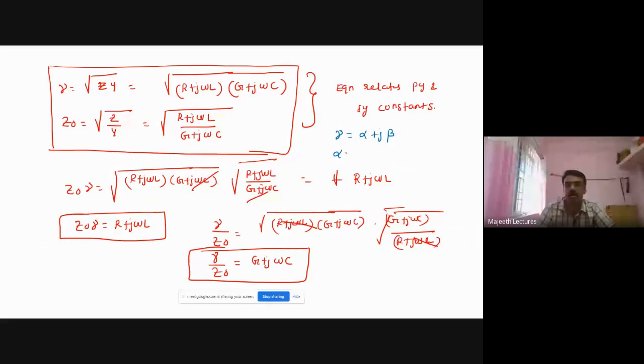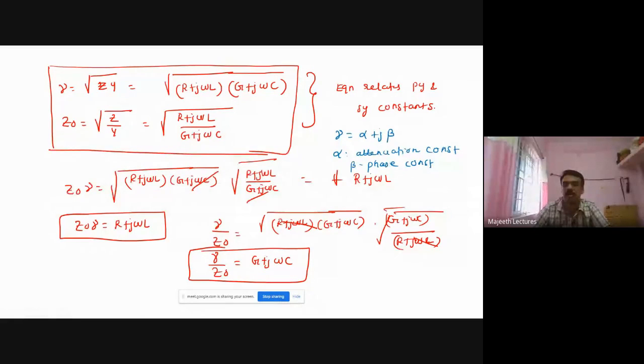Alpha is the attenuation constant, and beta is the phase constant. We have explained beta in wave propagation itself in detail. Attenuation you know already. Attenuation is nothing but how much your wave gets attenuated, that is, the power or amplitude of the wave gets reduced.